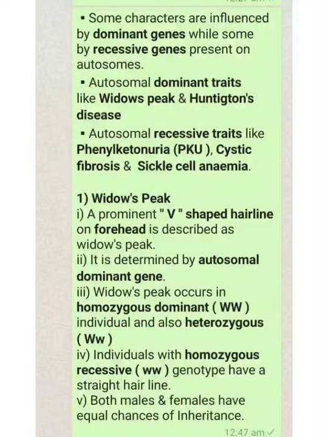Now we will see examples of dominant and recessive traits. Autosomal dominant traits are widow's peak and Huntington's disease, etc. We will see about widow's peak afterwards. Now we will see about Huntington's disease.